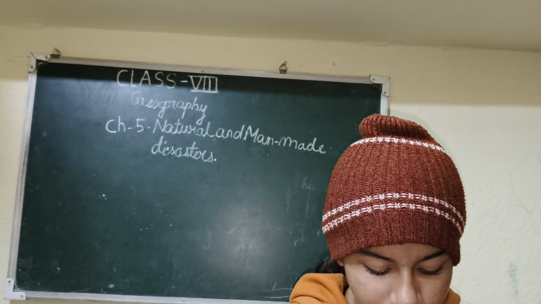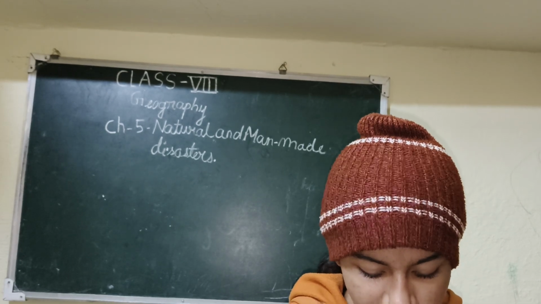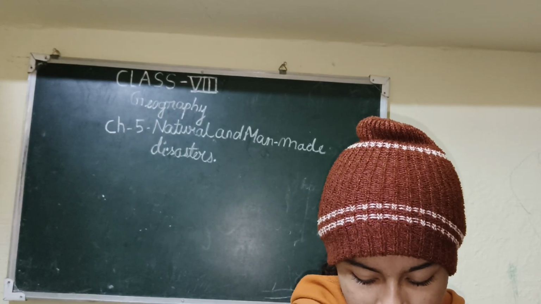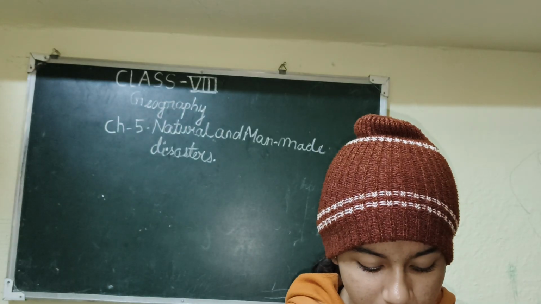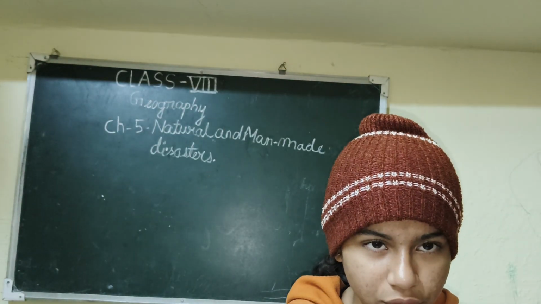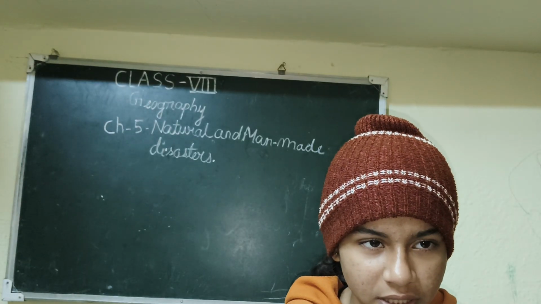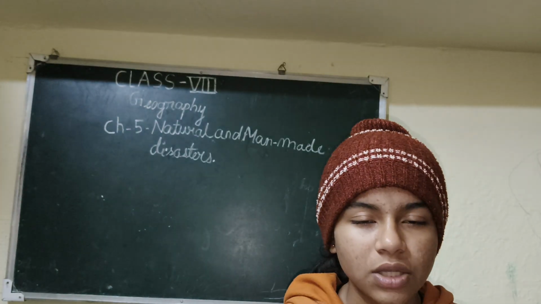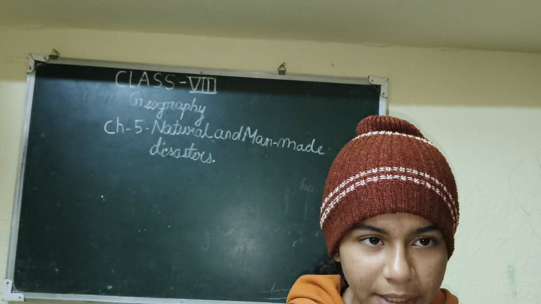So all of these is the answer. Then third one, floods can be prevented by more urbanization, cutting trees, planting trees, none of these. So more urbanization will cause more pollution and has no impact on floods. Then cutting trees can have more impact, and more floods will be there.